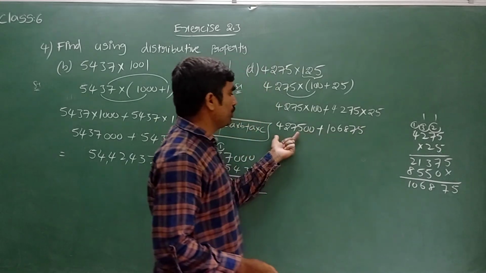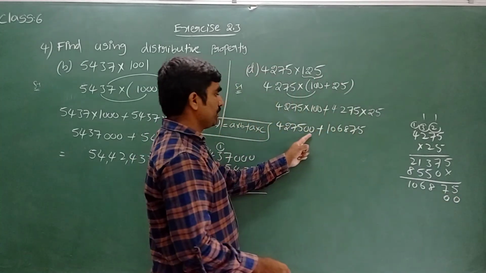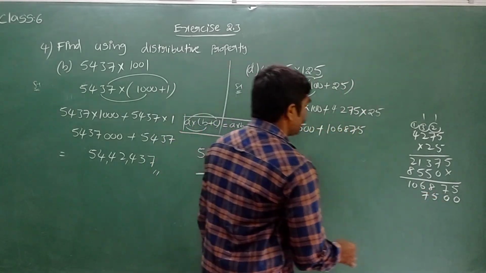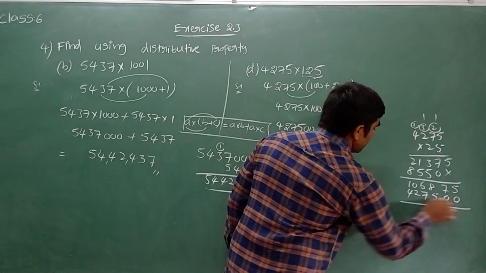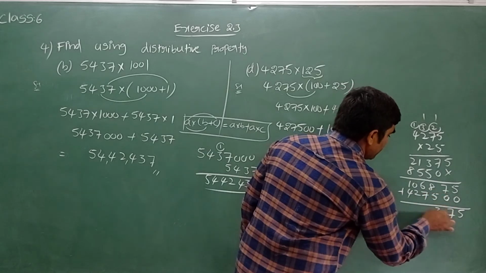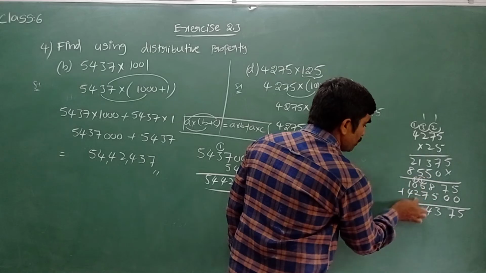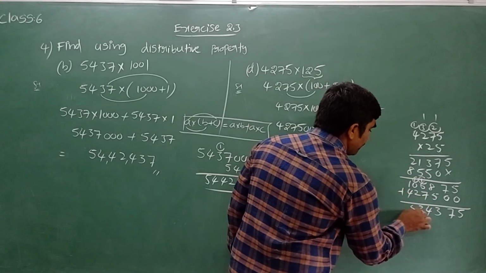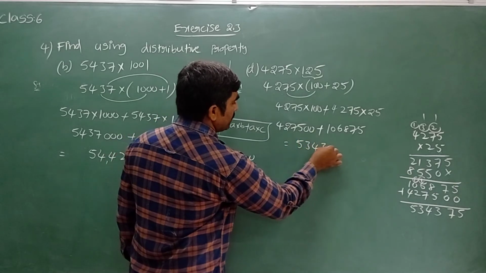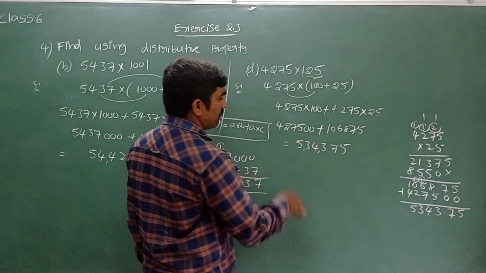These both we need to add now. Do addition now. 5, 7, 8 plus 5 is 13, 3 carry 1. 7 plus 6 is 13, plus 1 is 14, 4 carry 1. 2 plus 1 is 3, 4 plus 1 is 5. Yes, what result did I get? 534,375. Yes, this is the answer we got.